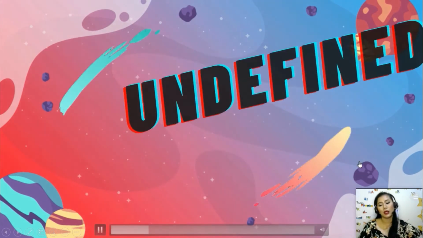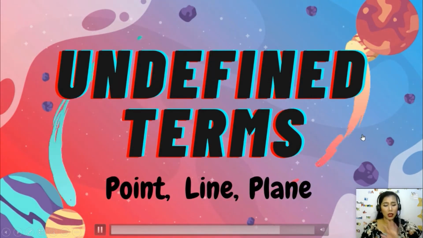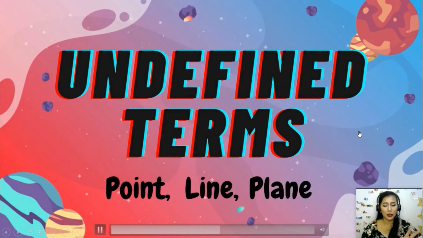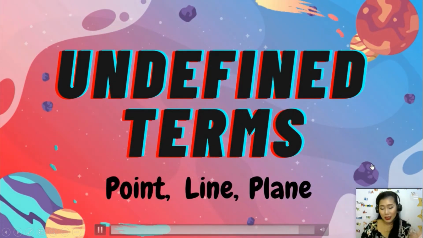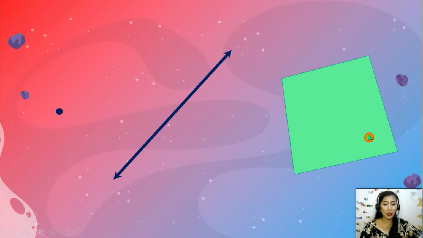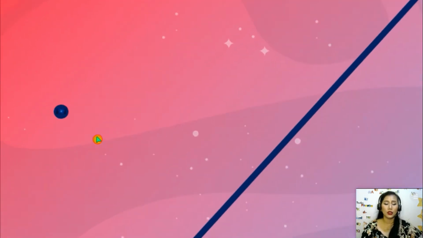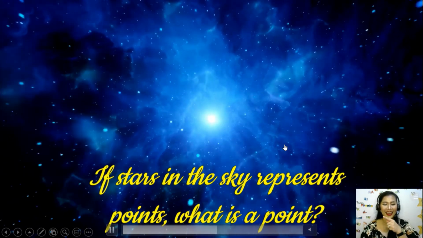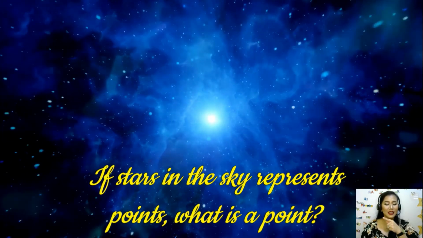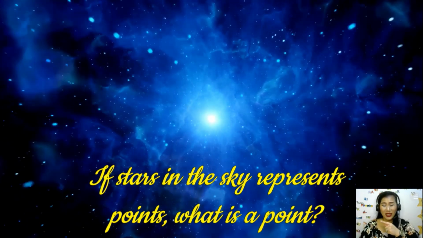in geometry. Okay, so hindi ko na elaborate in total, but I will be discussing these undefined terms in the most easiest way that I can. Point, line, and plane. Look! I have here a point, a line, and a plane. So let's dig deeper into this. Alright, ta-da! Okay, if stars in the sky represents points, what is a point?